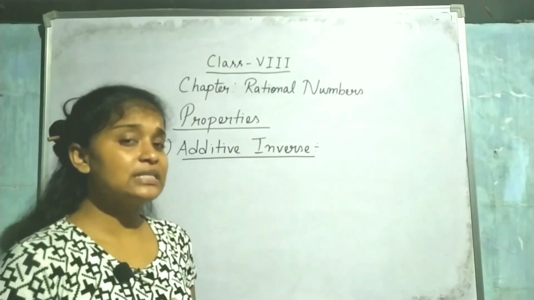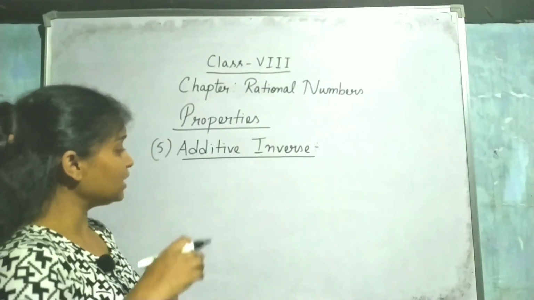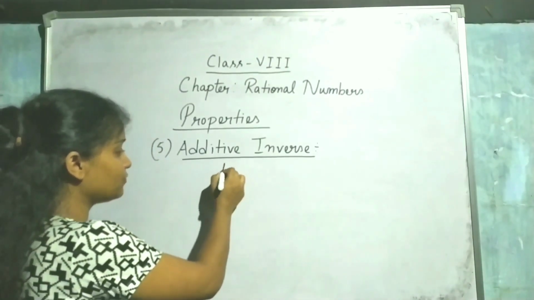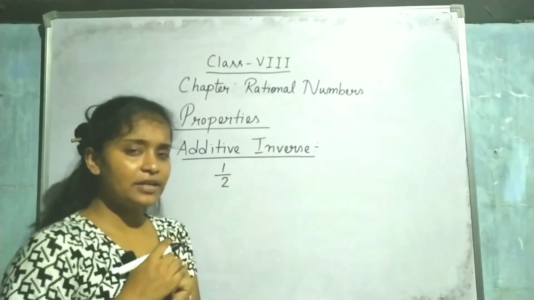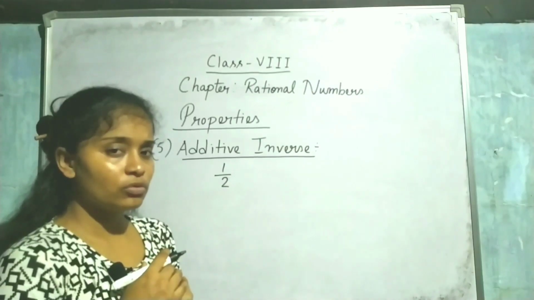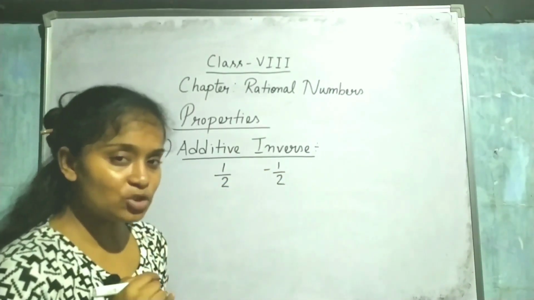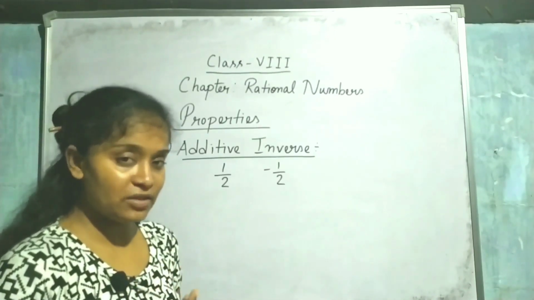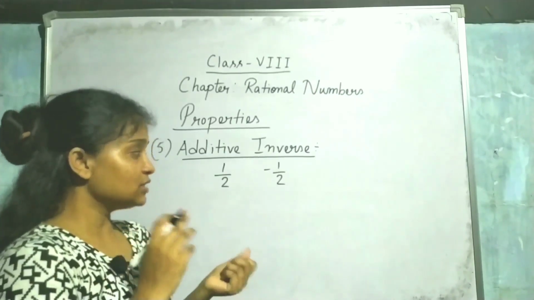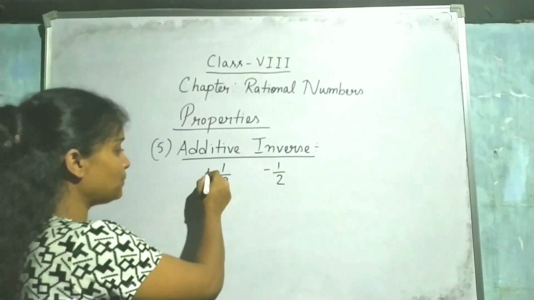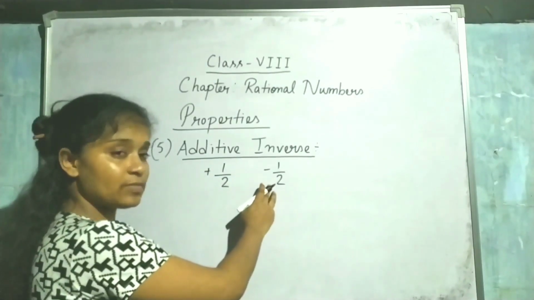The next property is additive inverse. Now what do you mean by additive inverse? If I am taking a rational number like 1 by 2, and I ask you to find the additive inverse of 1 by 2, then the answer is minus 1 by 2. That means when you are going to find the additive inverse, just change the sign. Here we have plus, so when you are finding the additive inverse of plus half, it becomes minus half.